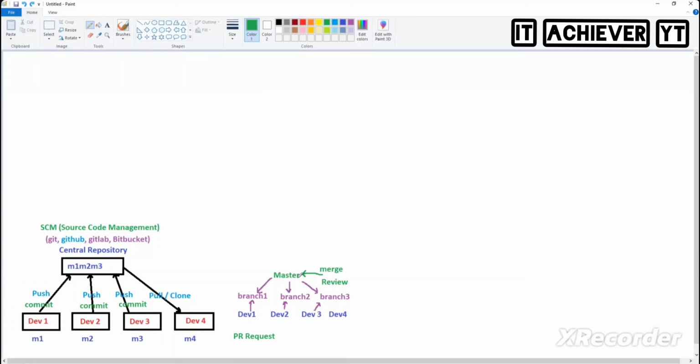And then what you do? Merge. But can you directly merge? Answer is no. What we need to create? PR. And that PR will be reviewed by the team leader. And once he approves, then only it will merge to the master branch. You got it, right?